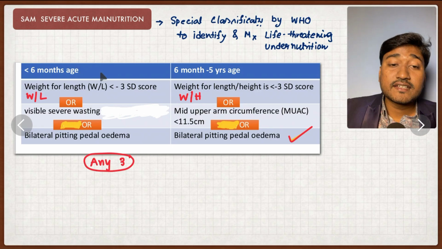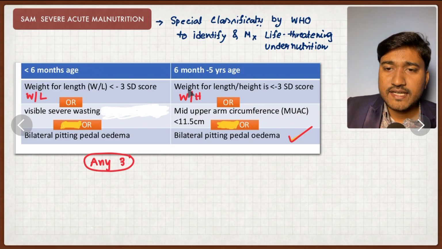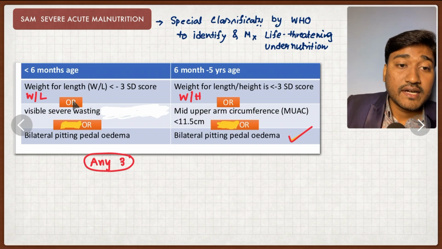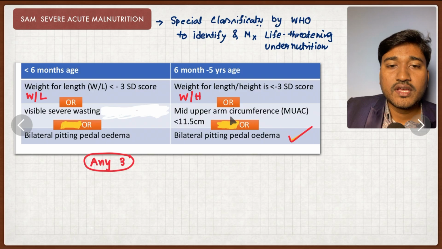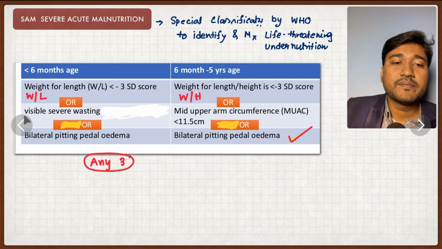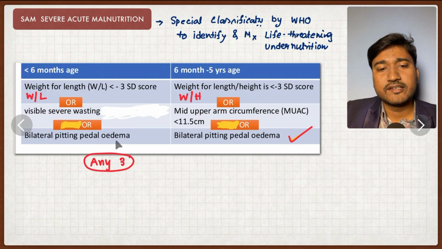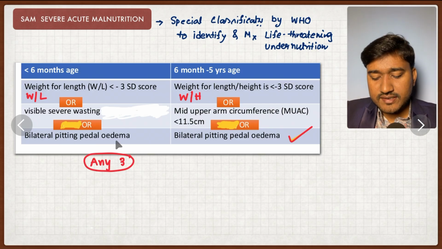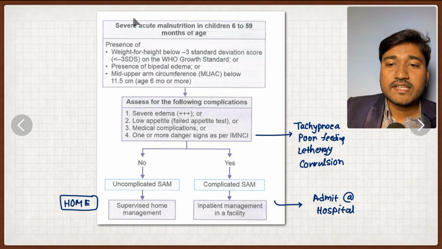And another thing, in case of a child less than 6 months old, we use weight for length, because of less than 6 months, this is the chart we actually use. If it is less than -3 standard deviation, or, since you cannot measure mid upper arm circumference in less than 6 months, visible severe wasting is very important. If there is visible severe wasting or bilateral pitting pedal edema, if any of it is present, we call it severe acute malnutrition.